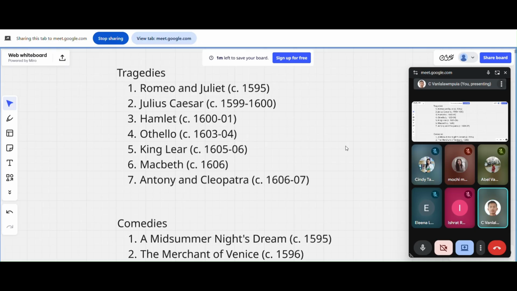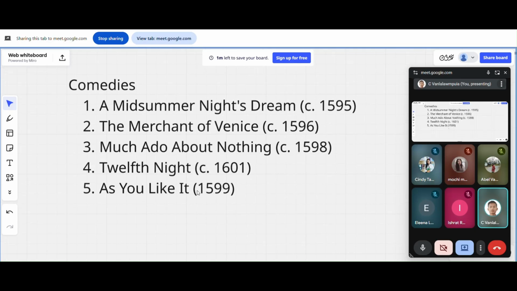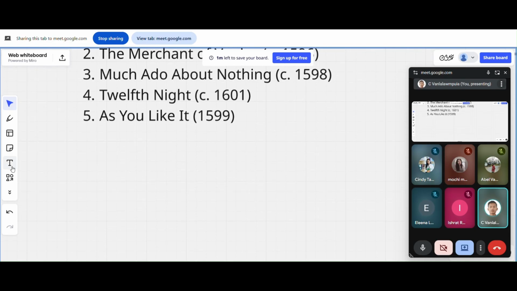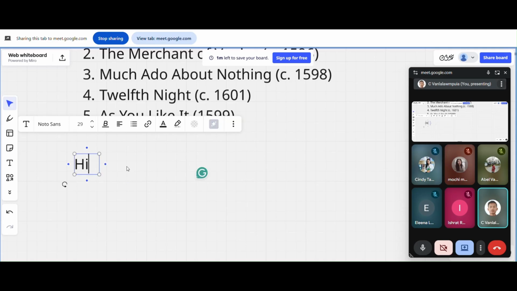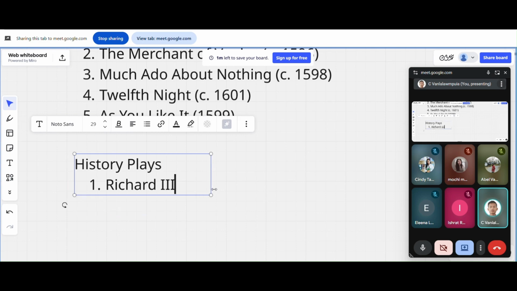So next we'll go to historical plays. There are different types of categories. What do you mean by historical play? Historical play means, as the name suggests, something that has to do with history, real life. So historical play number one would definitely be Richard the Third. Richard the Third was written somewhere in 1592.